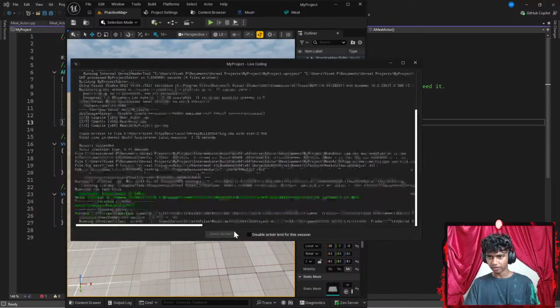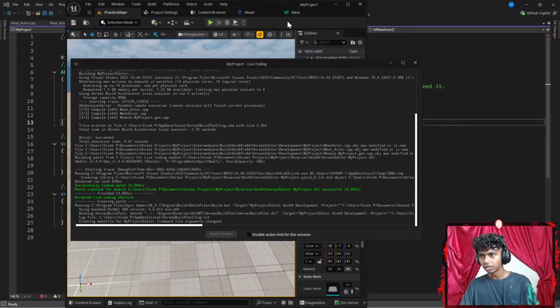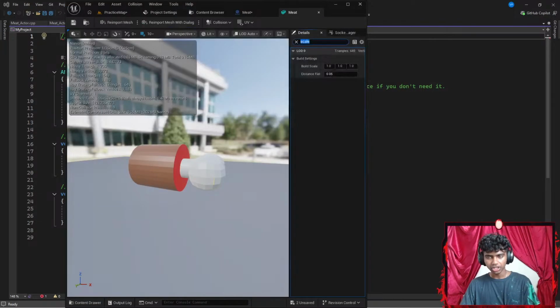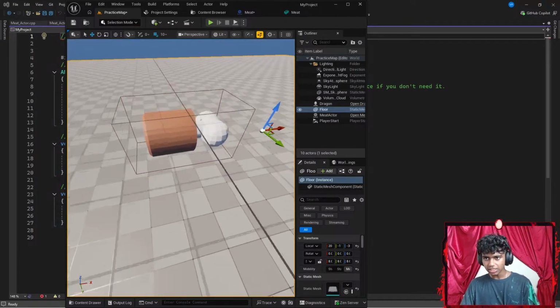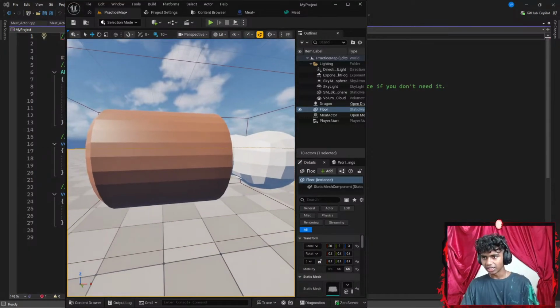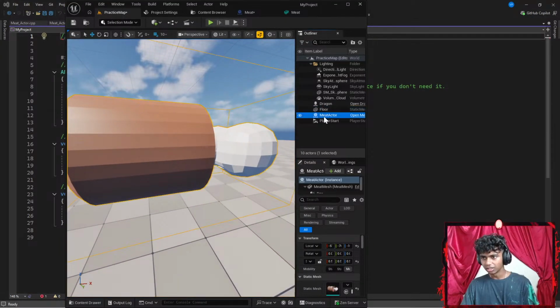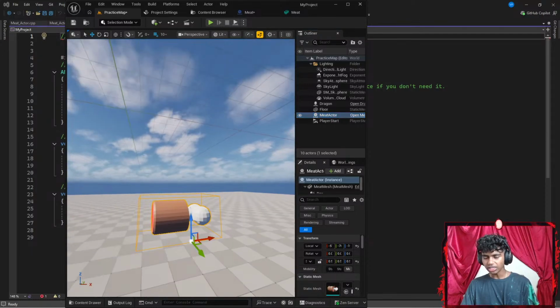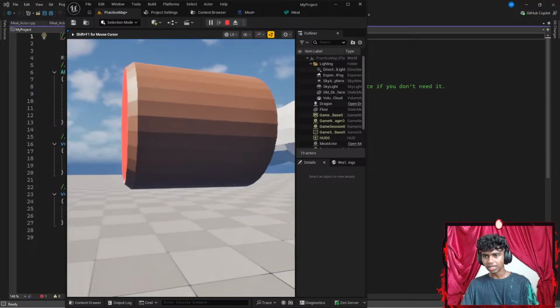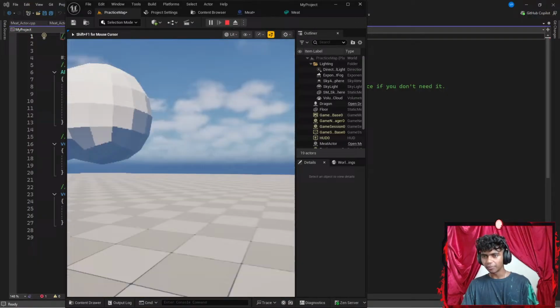is it small enough? Control Alt F11 to compile my code real quick. I could actually have compiled it from back here. Let's open my Unreal Engine real quick. Save this asset. Let's go to practice map. Is this small enough now? It does still feel kind of big. I don't think it's as big. Let me run the code real quick. It's not too small, but it's kind of big actually.